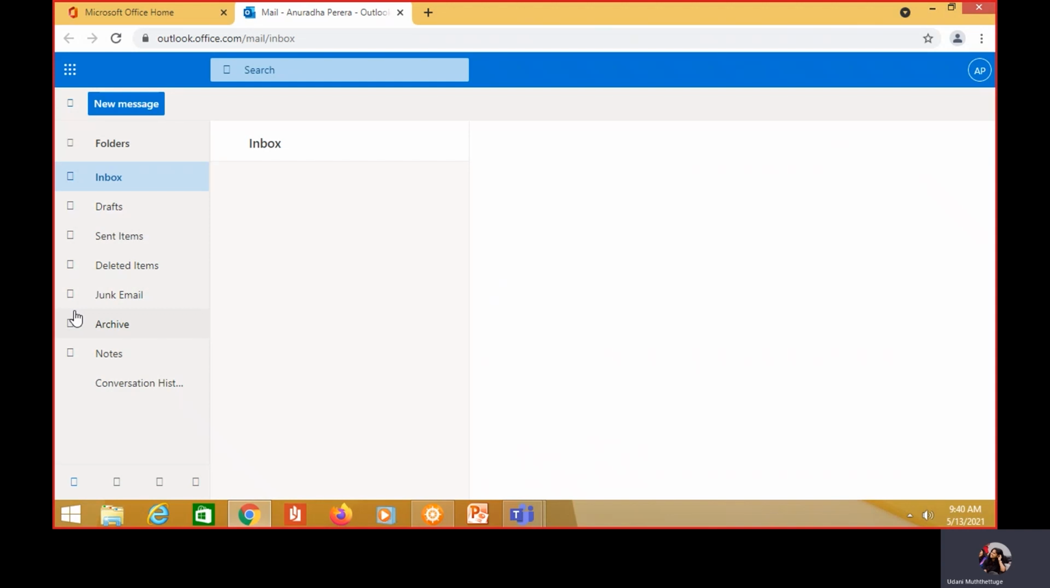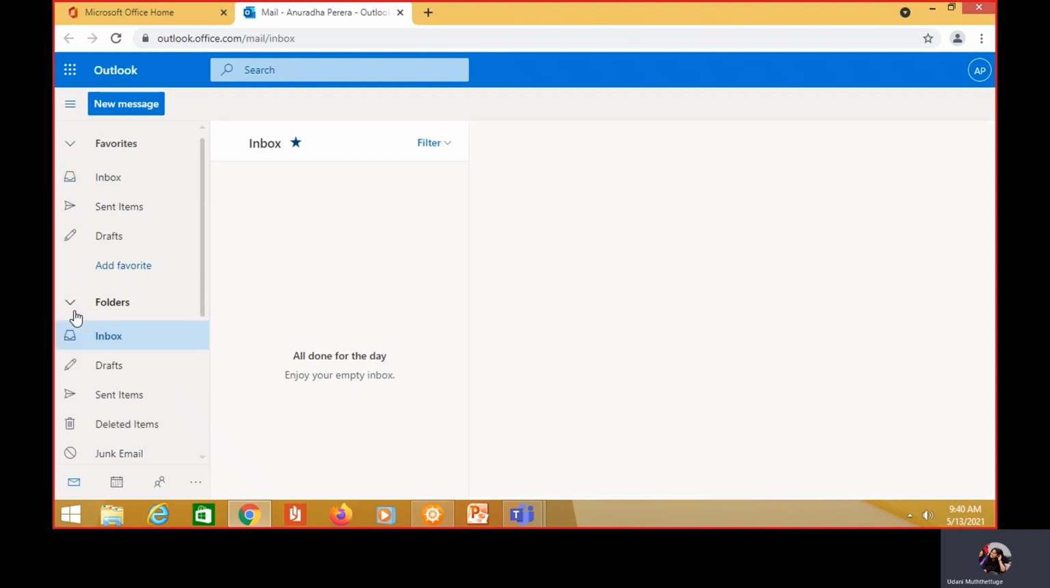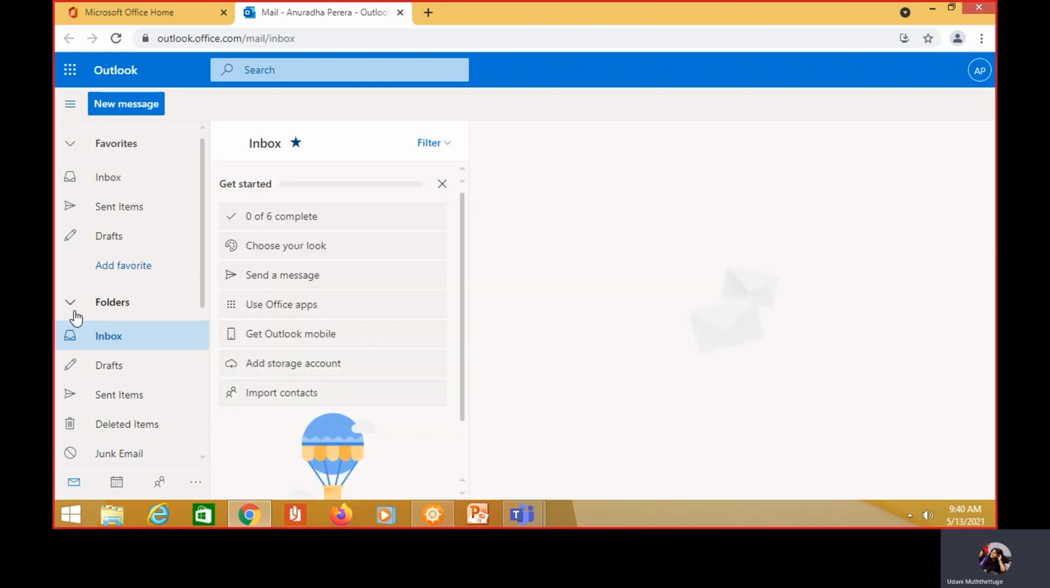Whatever the emails that NSBM Green University would be sending you will appear in this particular mailbox. So I repeat, Outlook is the mechanism which NSBM Green University is using to communicate with you. I hope it's clear up to this point. And coming to this interface, this would be your official student email. You will be the only person who will have access to this. When you click on the inbox, you will see the emails that you have received from NSBM Green University.